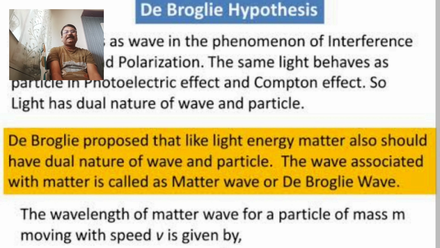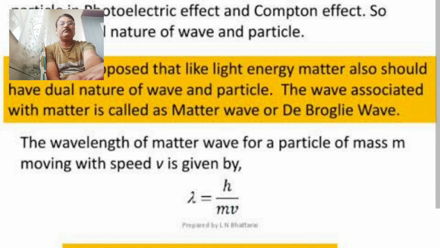Light exists in the form of either wave or particle. Now, matter also has dual nature, that is wave and particle. So, the wave associated with matter is called matter wave or de Broglie's wave.